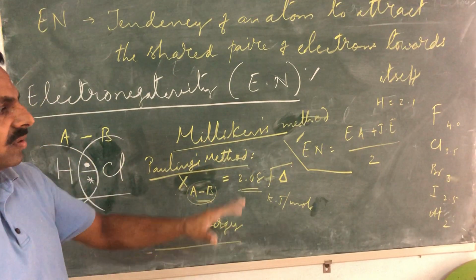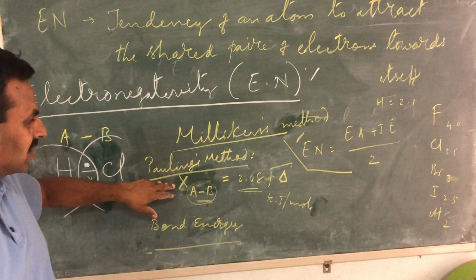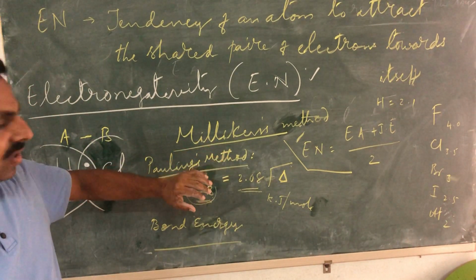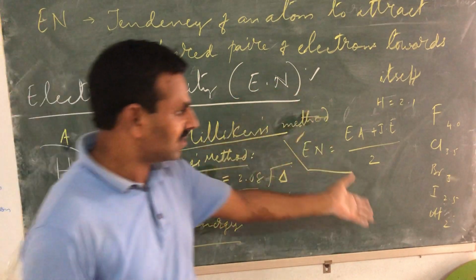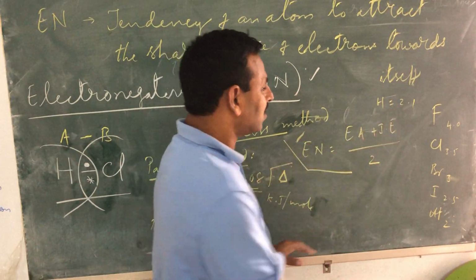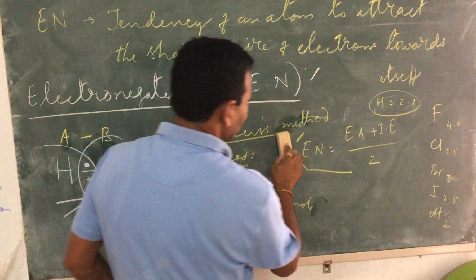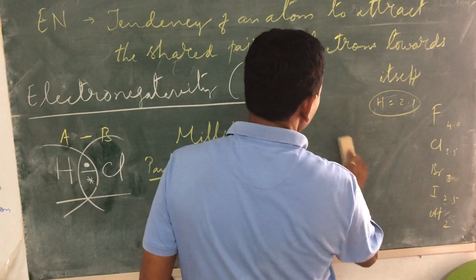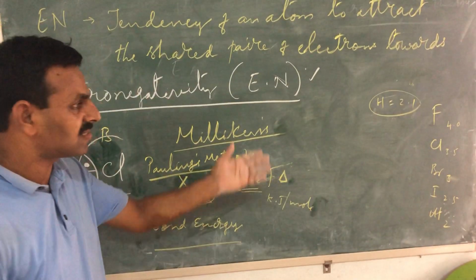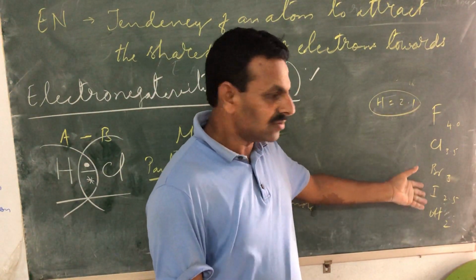So how are these values calculated by Pauling? He is also a famous scientist. On Pauling's scale, the electronegativity of fluorine is 4. He calculated the electronegativity of hydrogen first as 2.1, which is taken as standard, and then calculated the other ones, the comparative electronegativities.